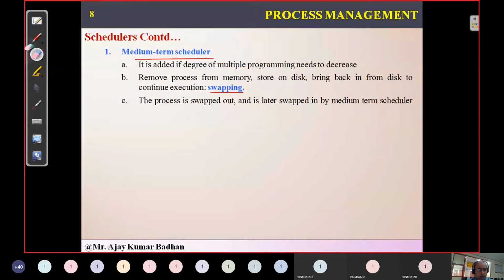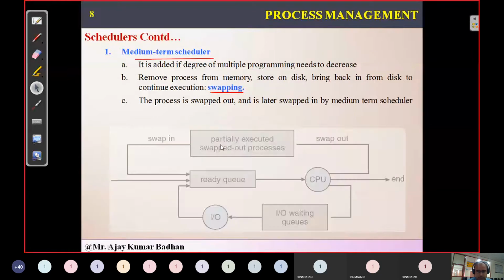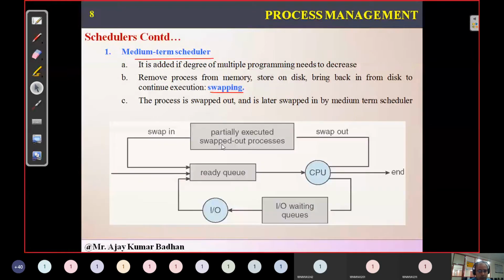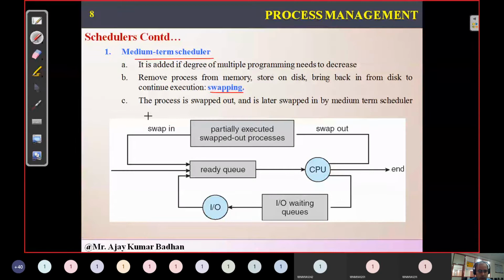We have a beautiful example here, a diagram. If people can go through it, you can understand this very nicely. From the job queue, remember there will be a job queue that we are not representing, one of the processes is selected and given to the ready queue. From the ready queue, it is allocated to the CPU.